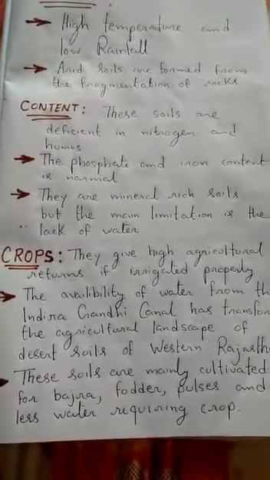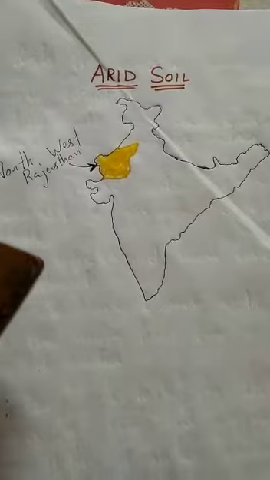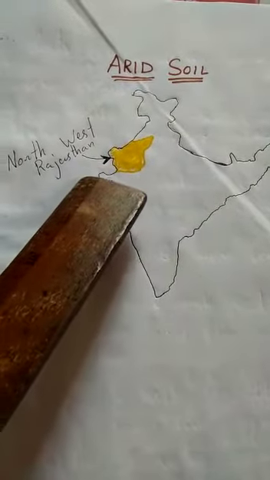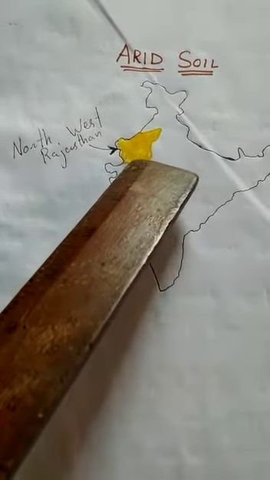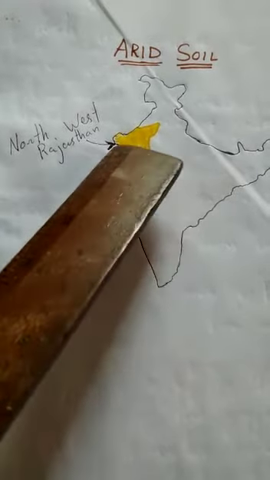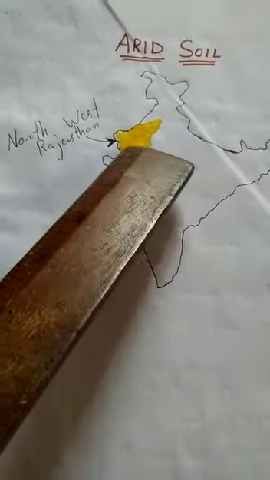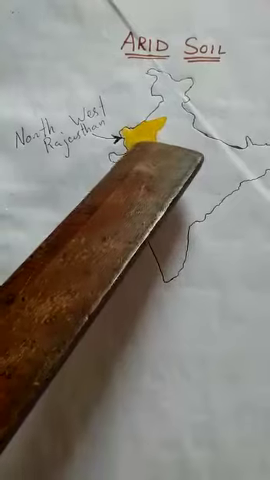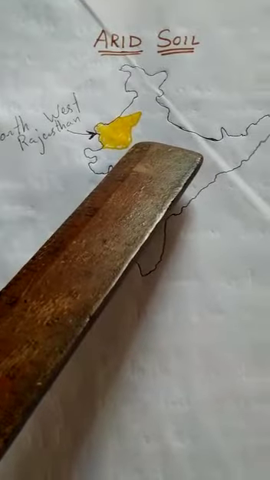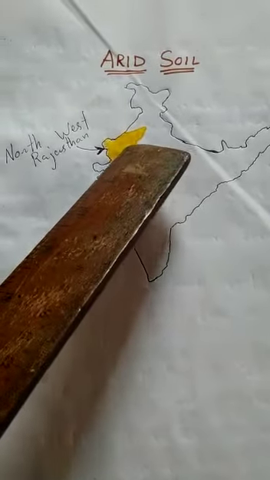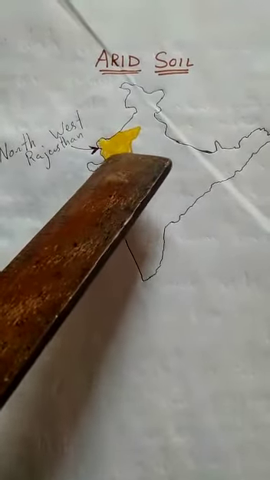Okay students, let us see here in India where we used to find this arid soil. In northwest Rajasthan. Actually here the Aravalli range is there. This Aravalli range divides Rajasthan into two parts. One is northwest Rajasthan and another is south Rajasthan. Okay, so northwest Rajasthan जो है, this is barren. Here we used to find the arid soil, but in southern Rajasthan where this Mewar region is there, that is the fertile region. Okay, and here in northwest Rajasthan में you will find the Marwar region. This is the barren land, and here we used to find this arid soil.